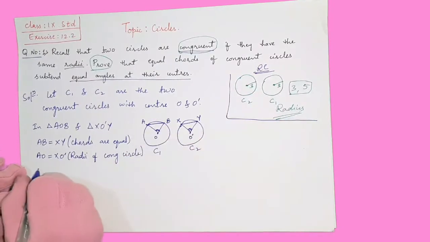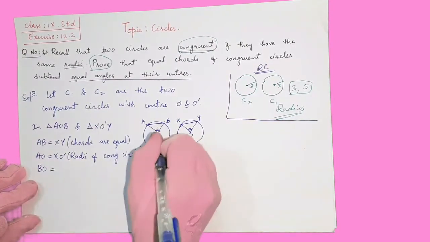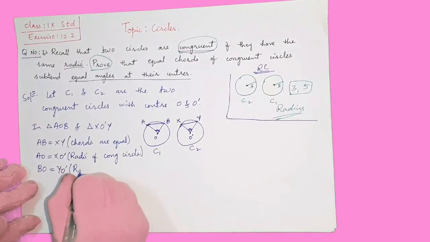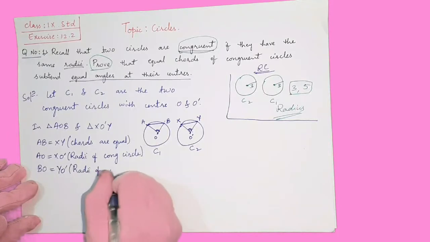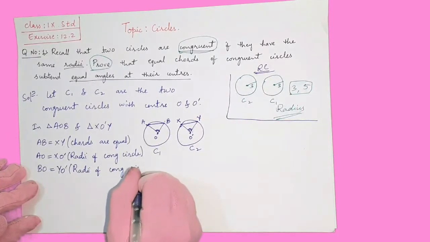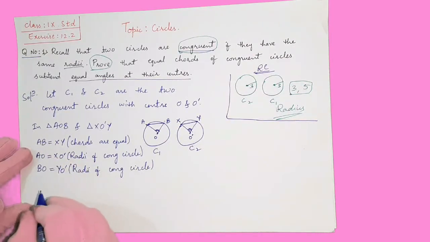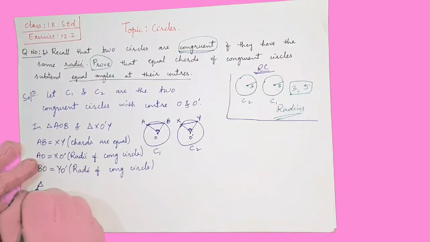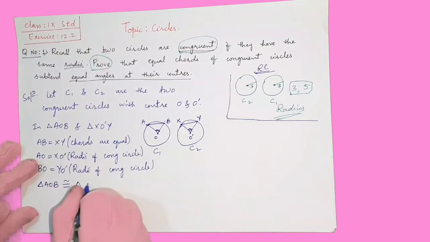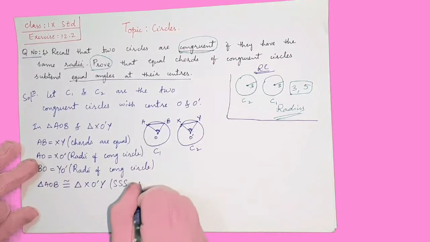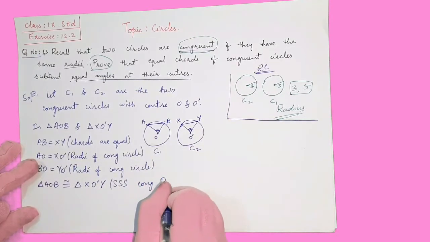The next side: BO is equal to YO dash. Again the same reason, radii of the congruent circles. As the circles are congruent, the radii are equal. Now we are applying the congruency rule here. All three sides are equal, so it will be the SSS congruence rule. Therefore triangle AOB is congruent to triangle XO dash Y by the SSS congruence rule.